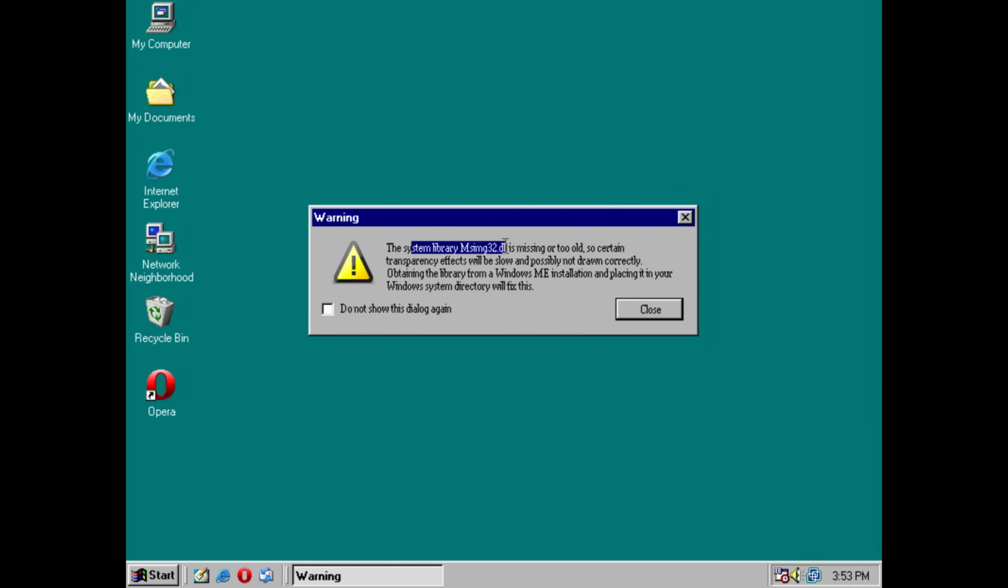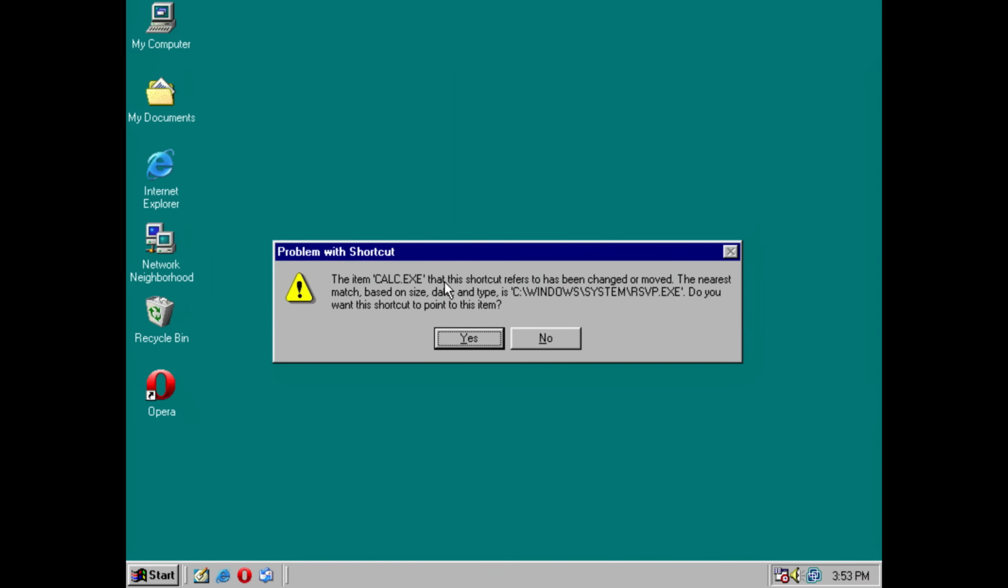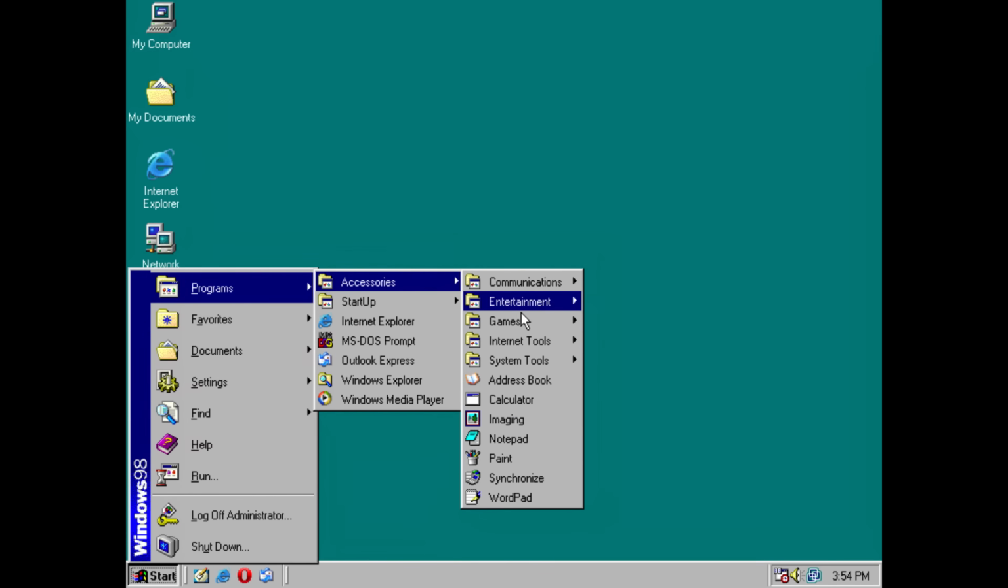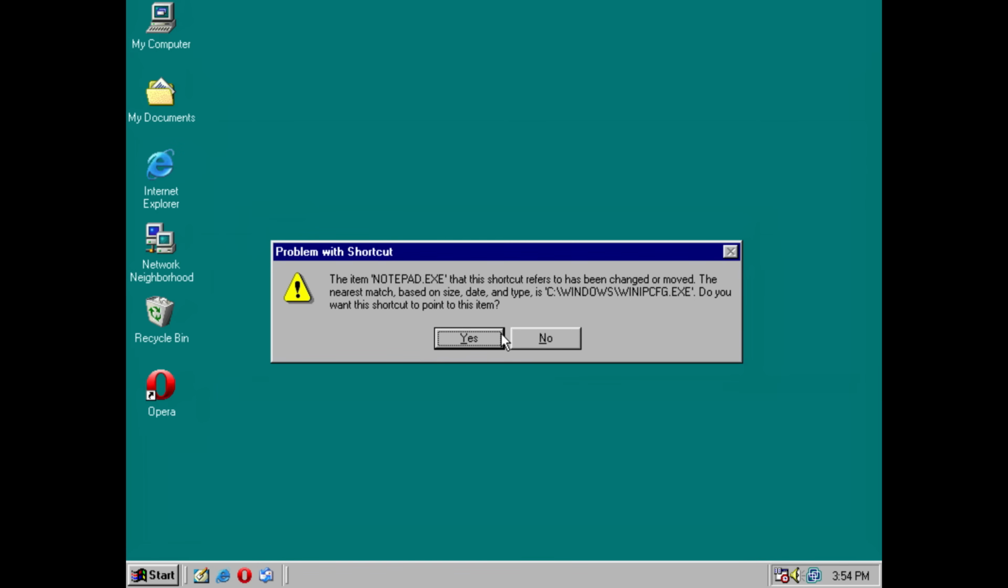Opera. The system library is missing or too old, and what's up in the cursor? Obtaining the library from a Windows ME installation. Windows ME, okay. Calculator. This one, I think it's deleted or something. And then what about Notepad? This one also doesn't work.